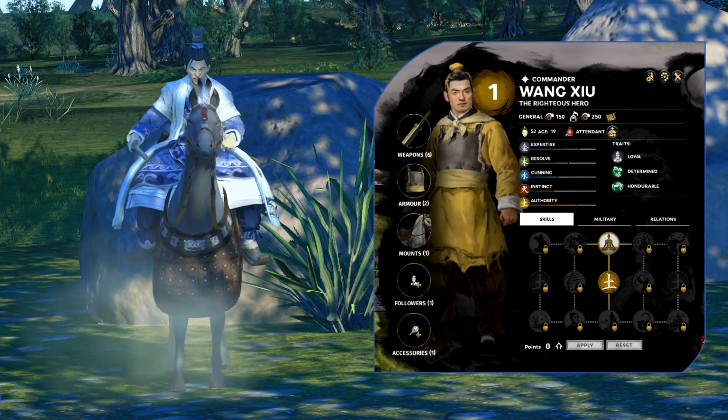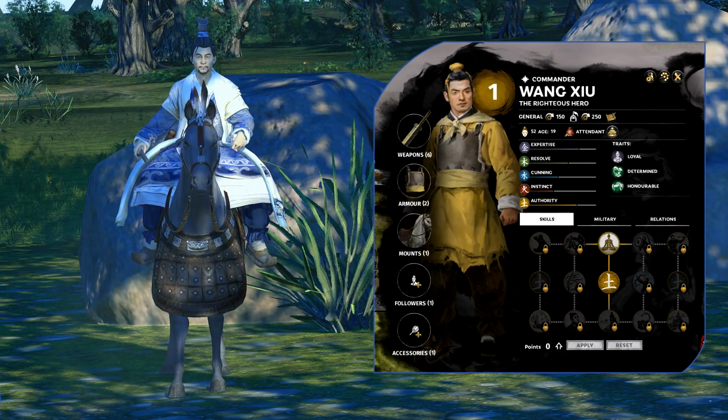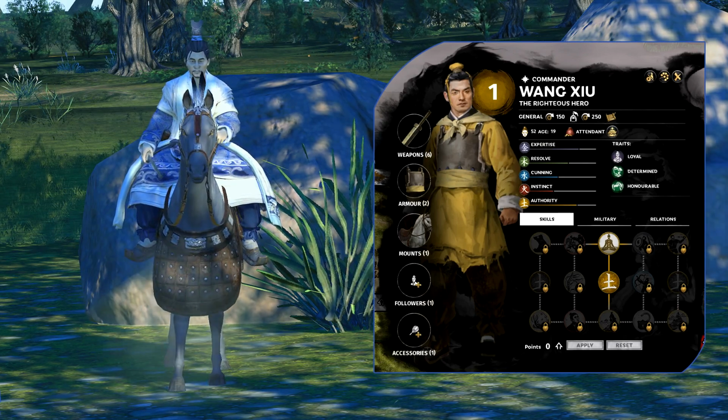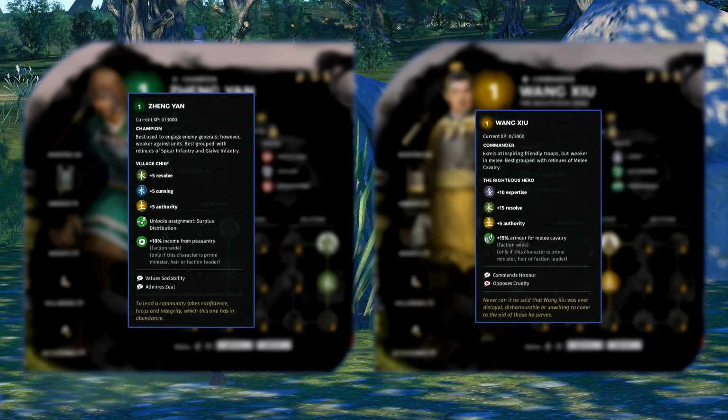Next up is Wang Shu, who is one of Kong Rong's noteworthy characters, but as he's not legendary, I won't cover him in as much depth as I cover other characters. I will say, however, that normal generals get a total of 15 bonus stats, legendary characters get a total of 60, and noteworthy characters that aren't quite legendary but still have some importance, like Wang Shu, get 30, making them not quite as bad as regular generals, but still not quite legendary.